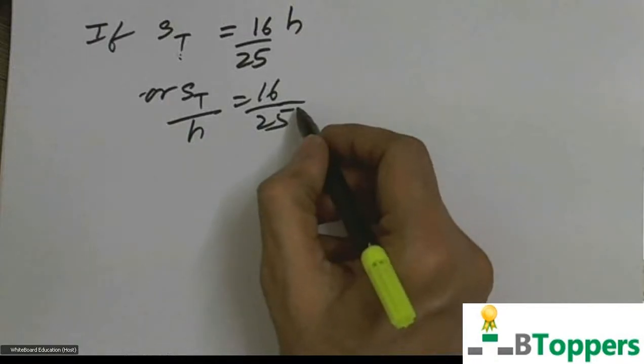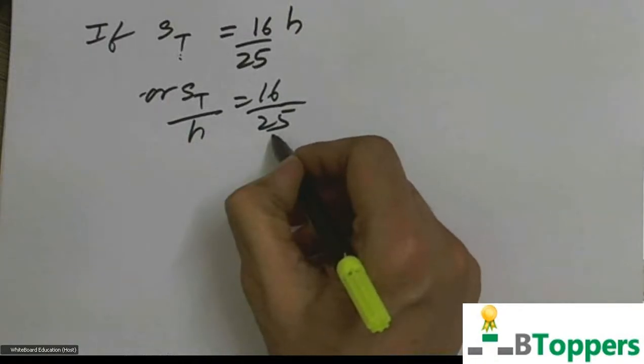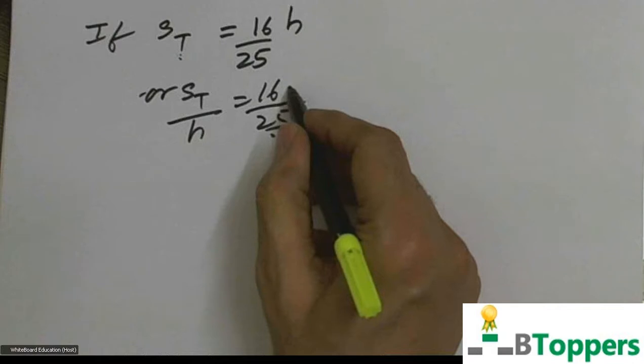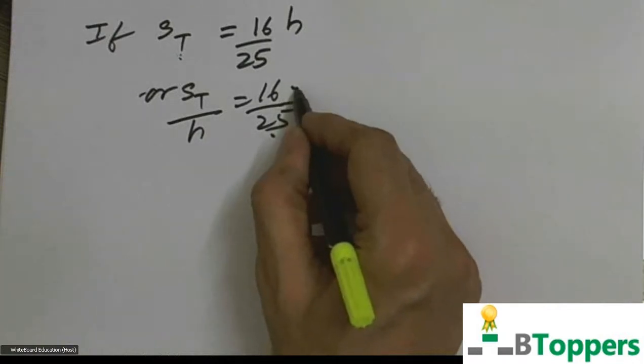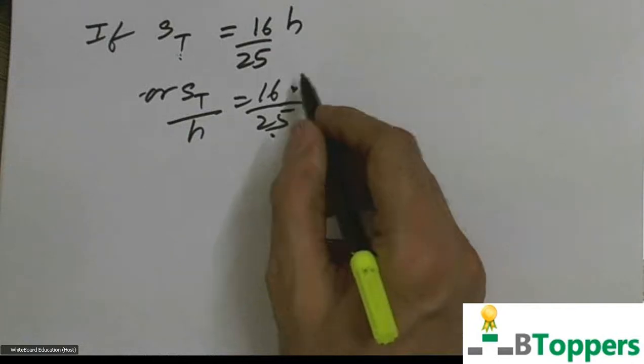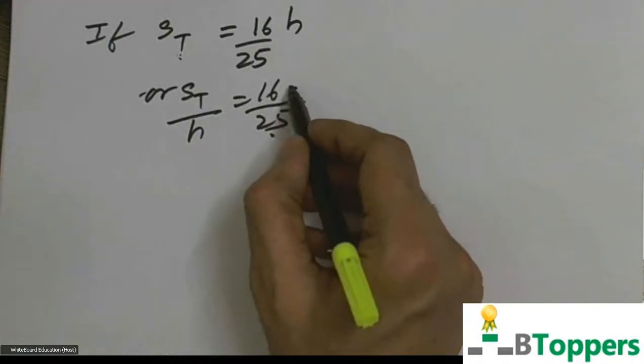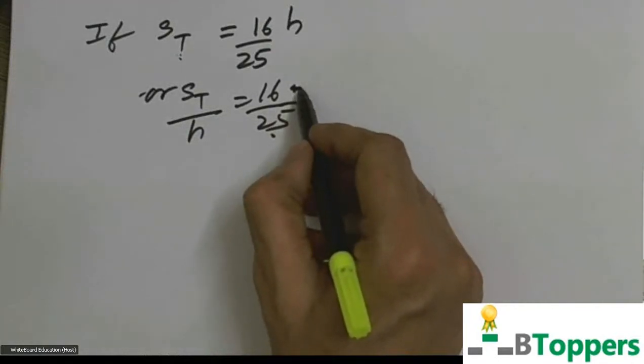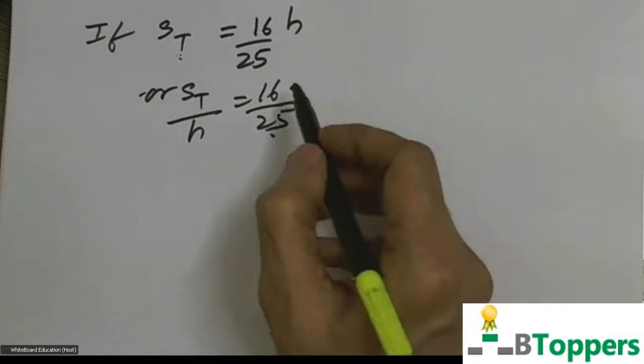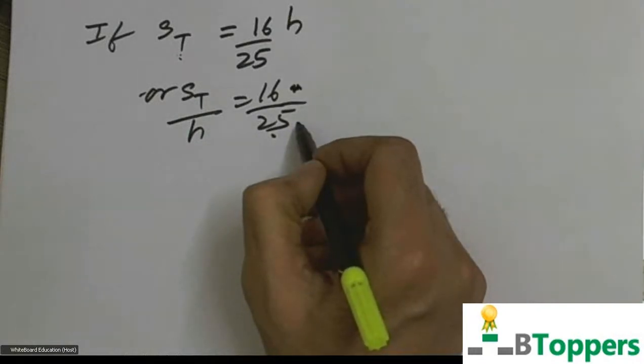You cannot take t square equal to 25 then, because the numerator 16 is not an odd natural number. The method I discussed earlier is applicable only when the numerator on the right hand side is an odd natural number and the denominator a perfect square natural number.